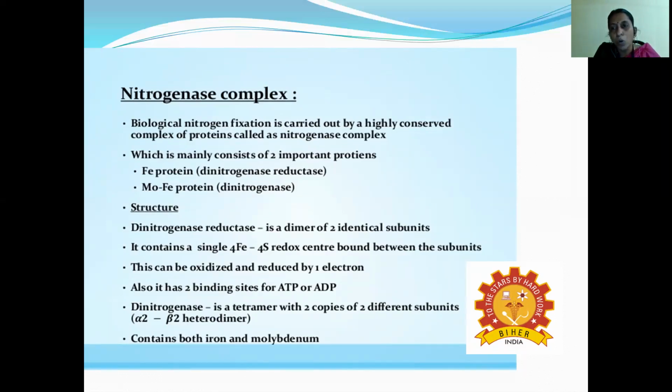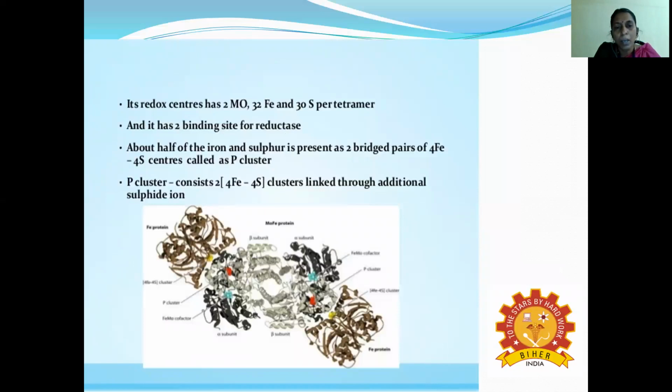It contains both iron and molybdenum, because the minerals present in nitrogenase are iron and molybdenum. And structurally, it has redox centers. Redox means oxidation and reduction are carried out simultaneously.